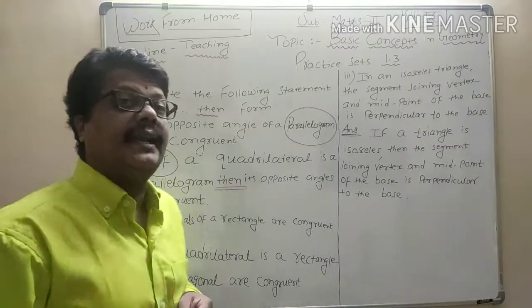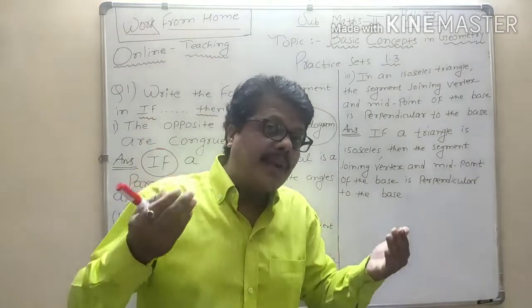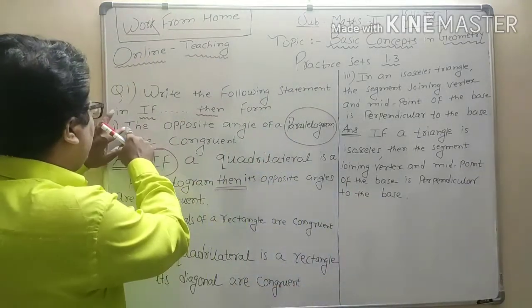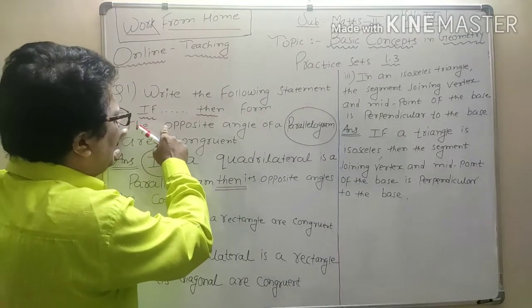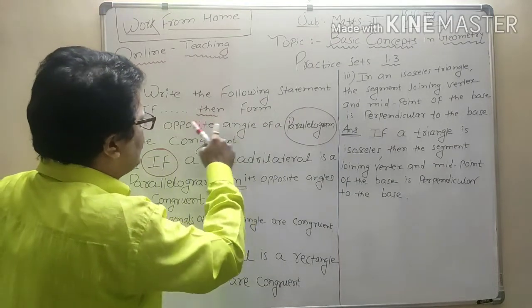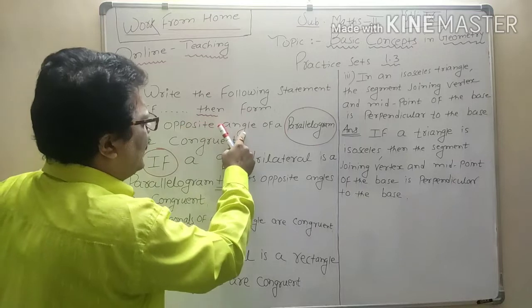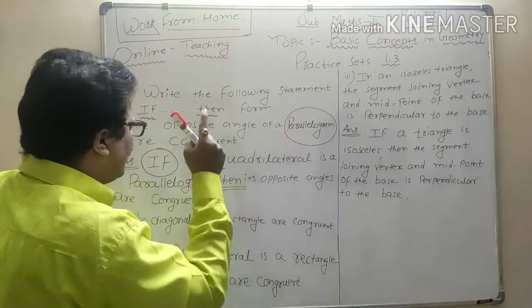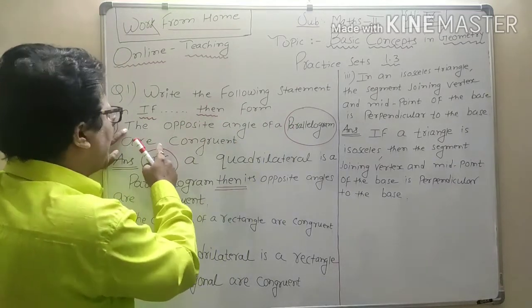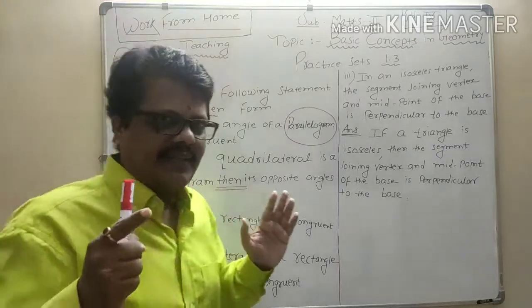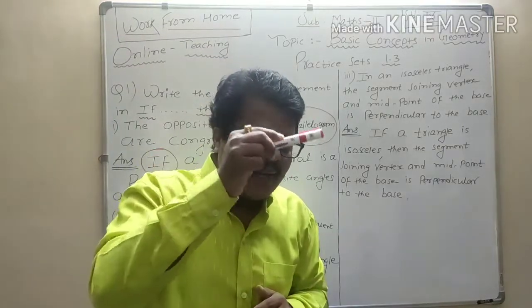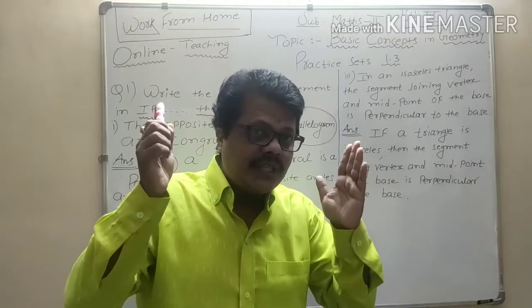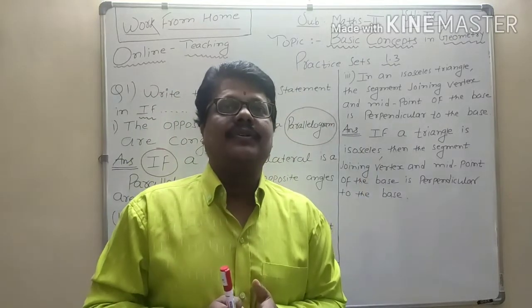Its opposite angles. Its opposite angles means we are talking about the parallelogram. Then here you write its, and then you write the rest of the sentence as it is. Then its opposite angles, the parallelogram we already wrote. Then its opposite angles are congruent. Understood, dear student? Highlight what the sentence is talking about.